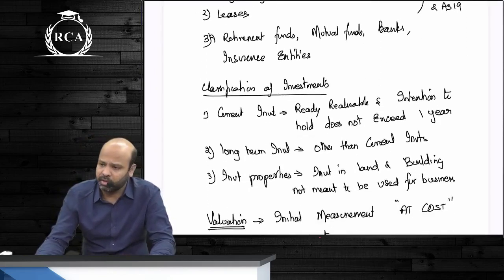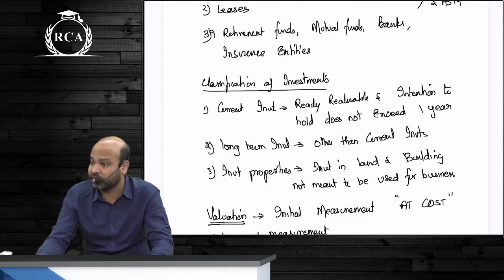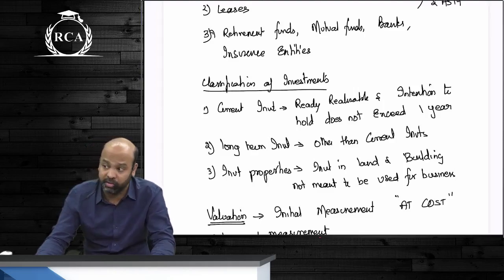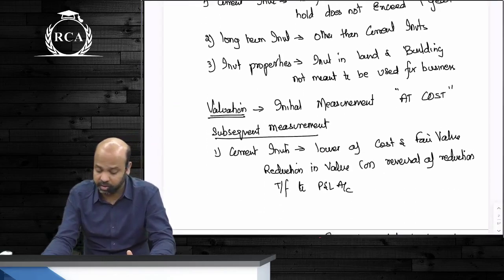Investment property are also long-term investments only, guys. They cannot be classified as a current investment because it is investment in immovable property, which cannot be considered as readily realizable. So investment property will be your investment in property, land and building, guys, which is not intended to be held for the purpose of your business.